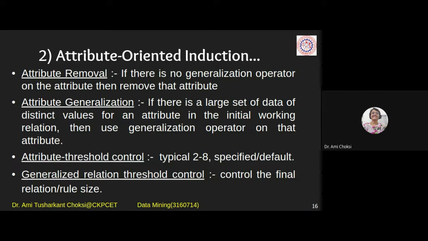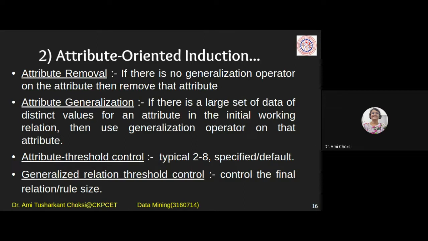If nothing is available for that particular attribute, say if we have concepts like country, state, city, street, we use the generalization if it is available; otherwise we remove that. Because what we want to achieve is generalization using attribute oriented induction. Fine. And in that, the first type is attribute removal. So wherever generalization is not available, we remove that attribute.